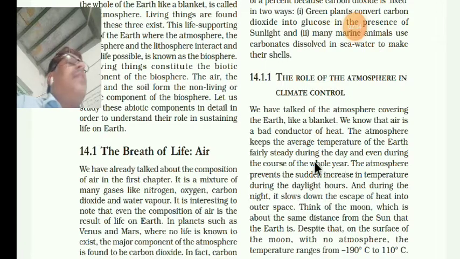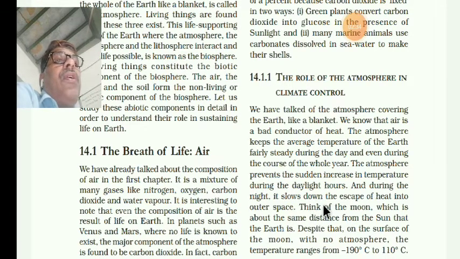Now, see that the atmosphere prevents the sudden increase in the temperature during the daylight hours. So a sudden increase will not be there. And during the night also, it slows down the escape of the heat from the surface. So during the night also, the heat will not escape quickly. This way it maintains the average temperature.